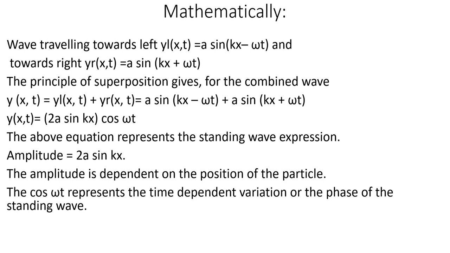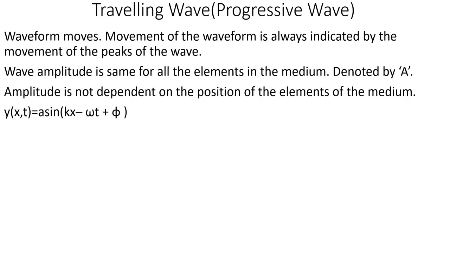But here, amplitude is given by 2A sin kx, which depends on position, and cos omega t represents the time dependent variation, or the phase, of the standing wave. So the expression for a standing wave is 2A sin kx cos omega t.